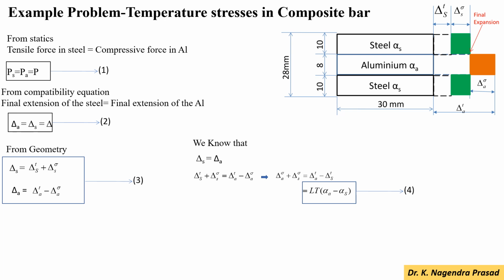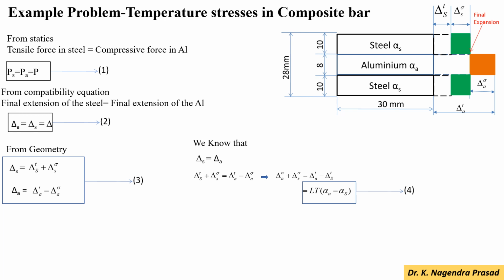Next we look at how to solve the temperature stresses in composite bar problems. So there you have to use four equations. First one from the statics, tensile force in steel equal to the compressive force in aluminium, and second one is the compatibility equation.